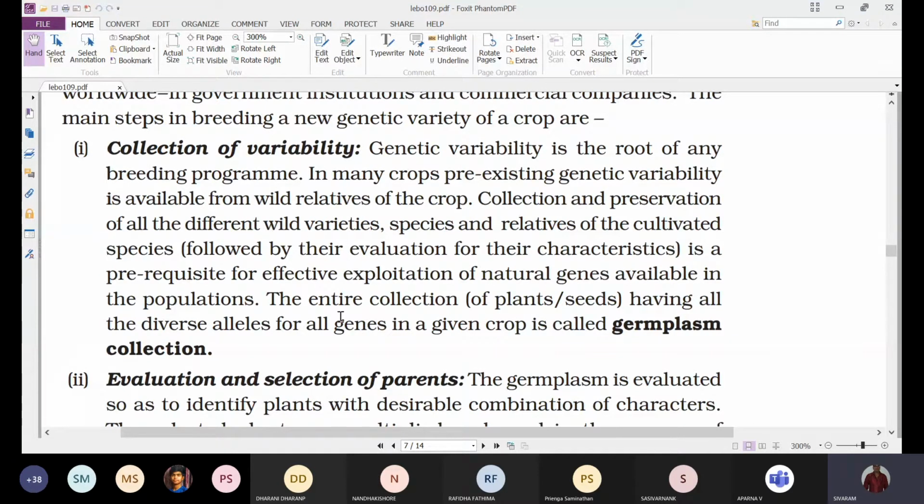Some resist diseases caused by bacteria, fungi or virus, or protect themselves from insects.